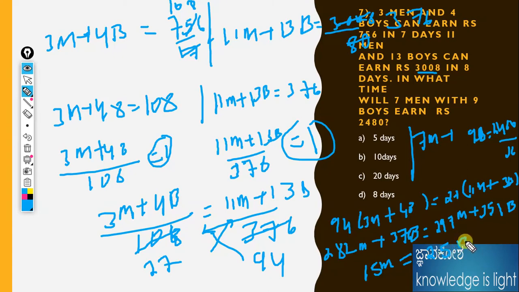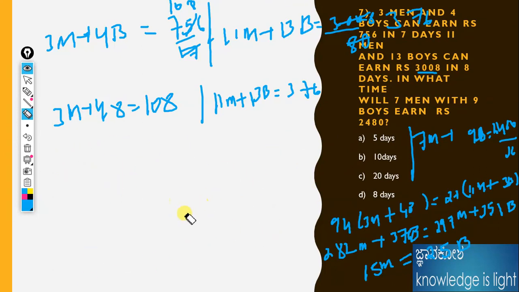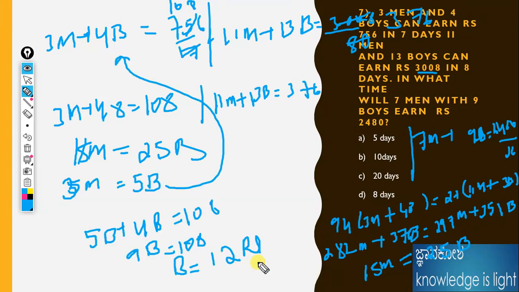Understand? Then here, if b is equal to 12, then substitute here for this equation. How much will you get? 3m is equal to 108 minus 48, that is 60. Therefore, m is equal to 20. We will get the values b is equal to 12 and m is equal to 20. This is not rupees. Just substitute in the equation 7m plus 9b, we will get the value.